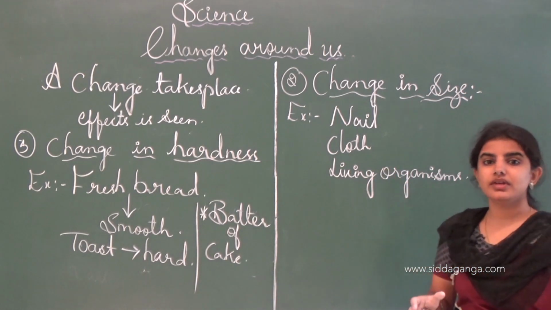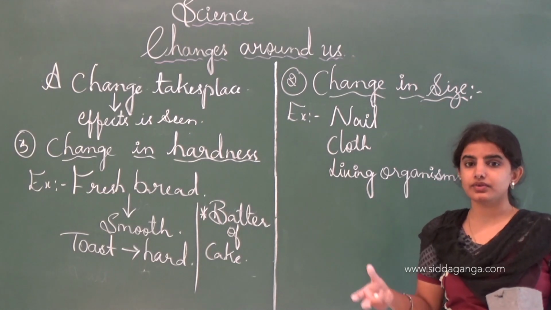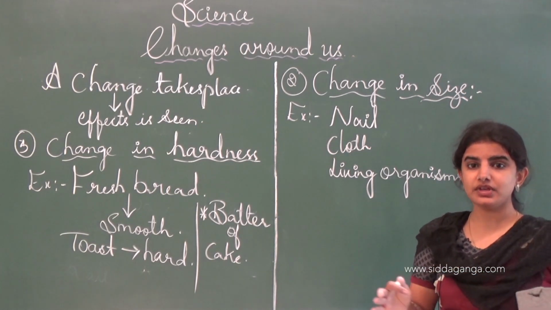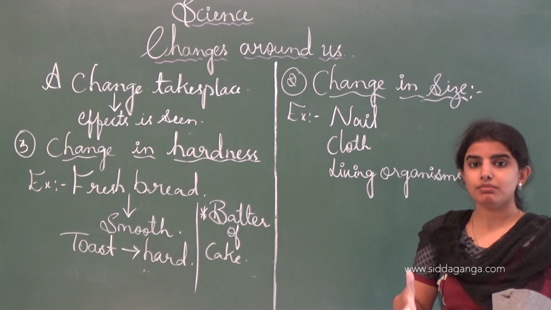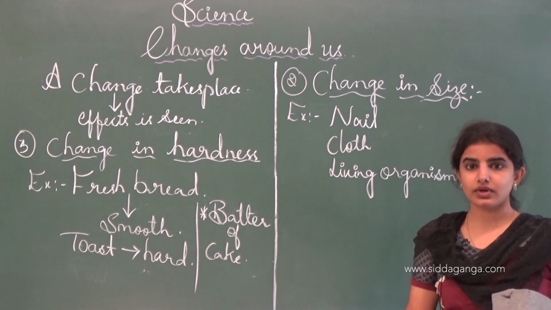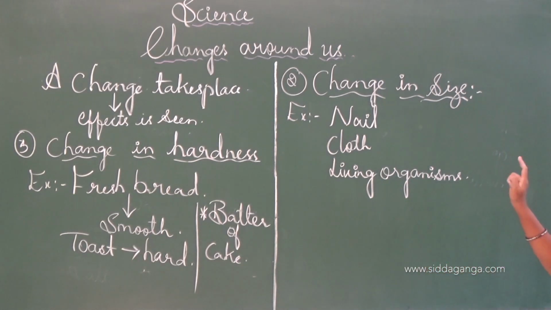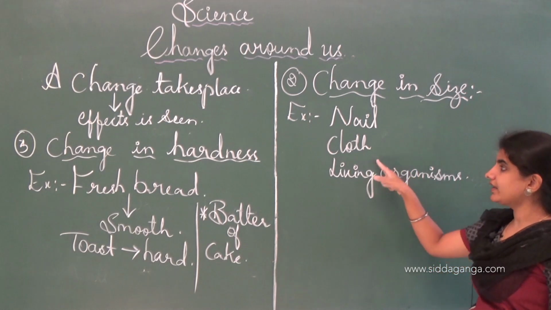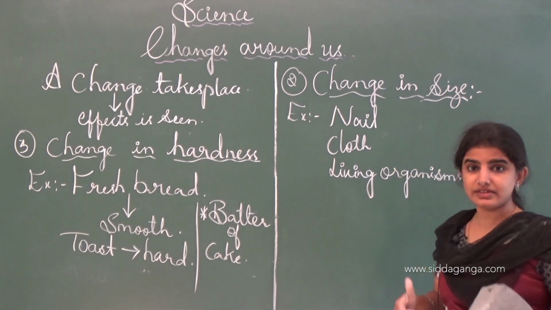And the cloth, see, in your life you wore different types of cloth which are different in size. And if you wore short cloth, then the size will be more compared to the previous year. Like that the cloth will be changed. And see, this is how the change in the size takes place. Here the nail also grows, this is one of the changes in the size. And the cloth, by growth and development we can change the size of the cloth also.